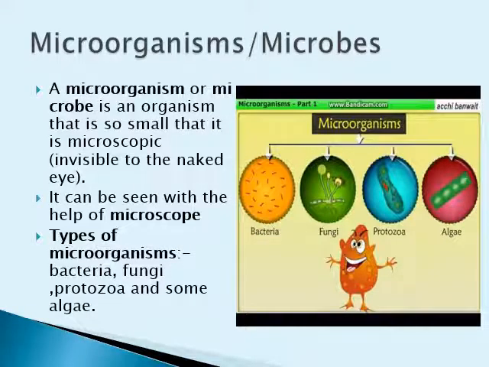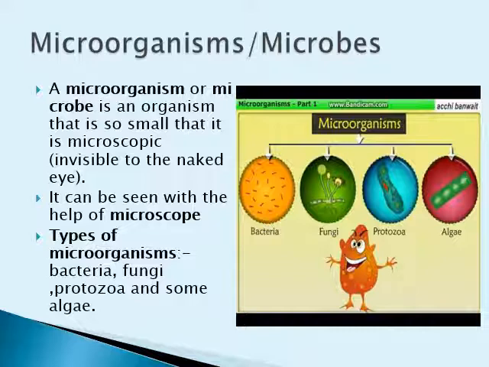Now there are various living organisms which live around us which we cannot normally see. These are called microorganisms or microbes. Microorganisms or microbes are so small that they are invisible to our naked eyes. They can be seen only with the help of a magnifying glass or a microscope. That is why these are called microorganisms or microbes.